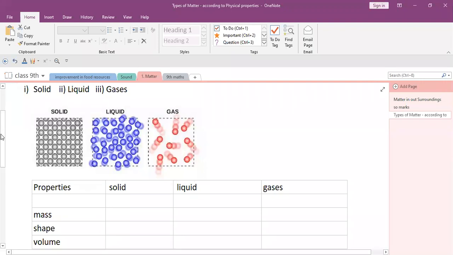Sorry for the delay. So yesterday we have seen about the properties of matter. So now one by one, can you tell? Ria, first property. Ria, can you tell the first property?